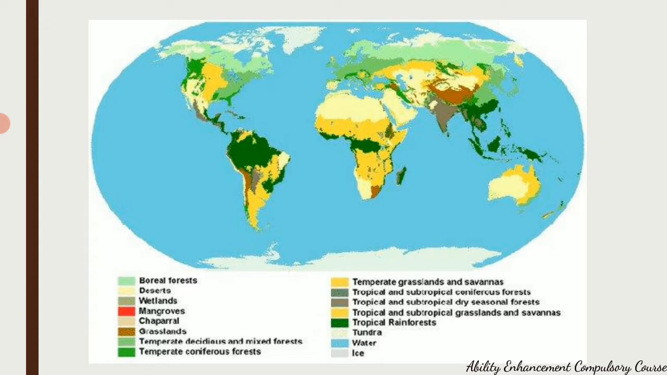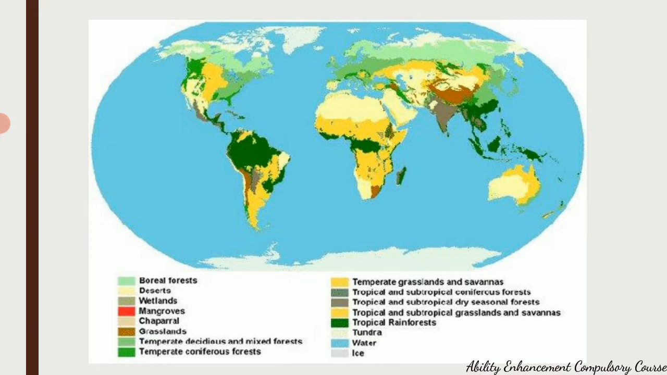Even amongst the ecosystem forest, if you see here, there are different types, subtypes of forests, such as boreal forests, temperate coniferous forests, temperate deciduous forests, evergreen forests, so on and so forth. So these ecosystems are all differing based on their abiotic and biotic components, and this is exactly what we are going to be looking at today.